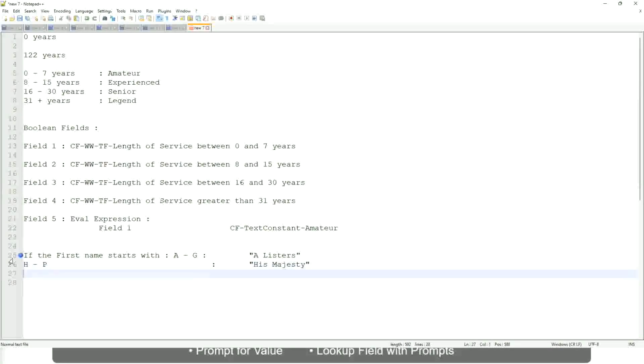And then if it is L to Z, we will say Lords. Correct. This is what you want to do.